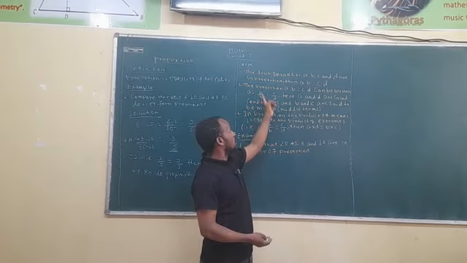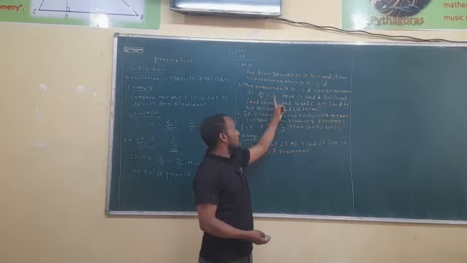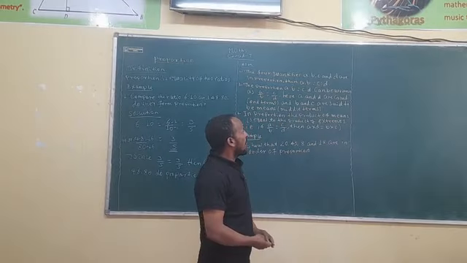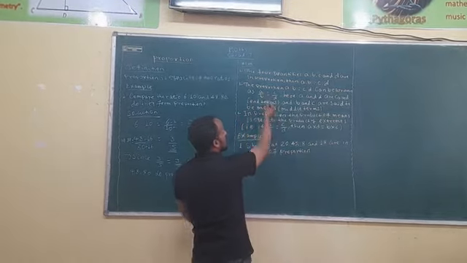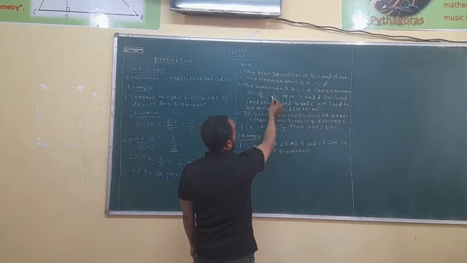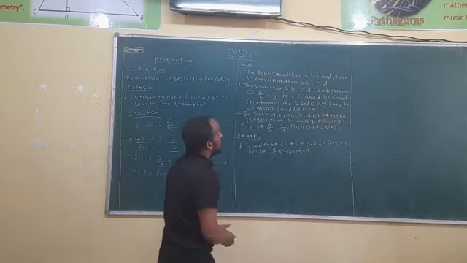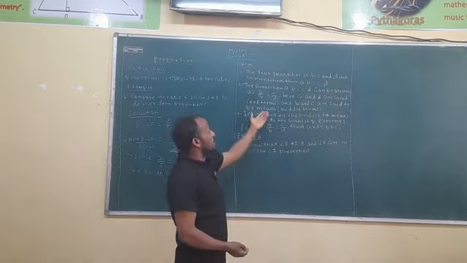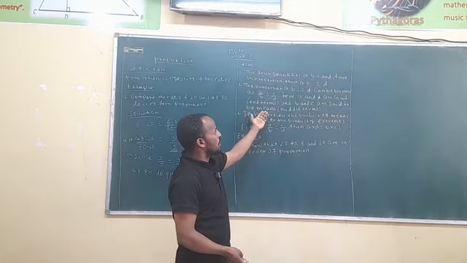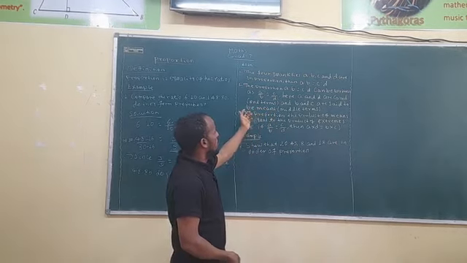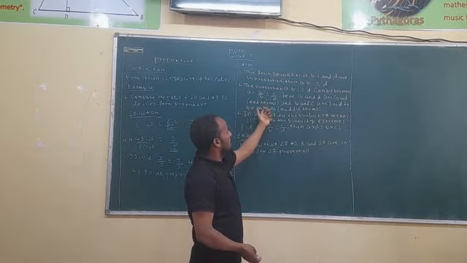Here A and D are called end terms, or the extremes.